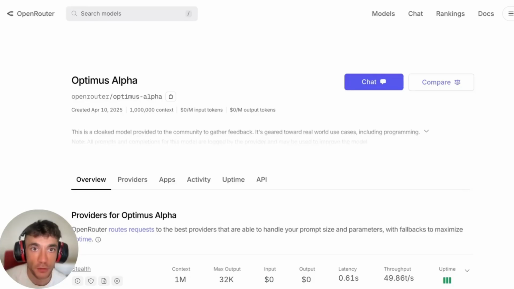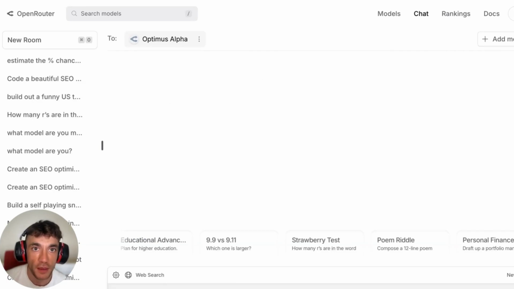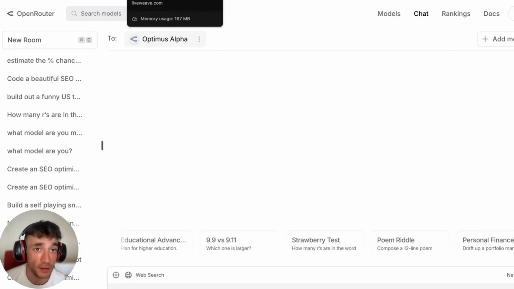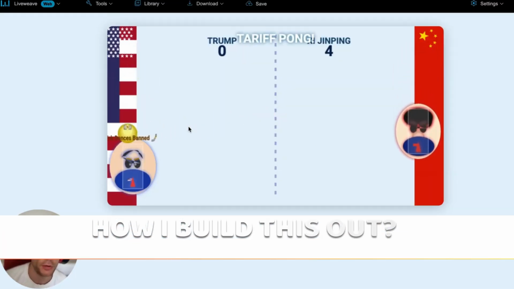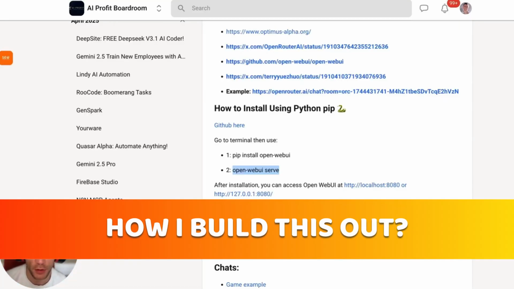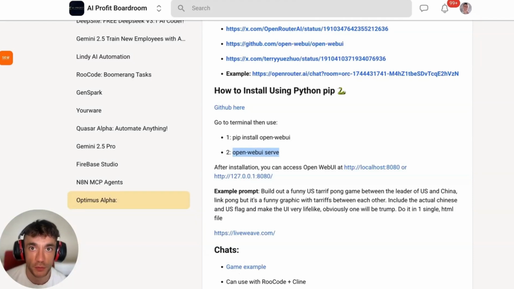You can use OpenRouter inside the chat. And then also you can just take this API key and plug it into n8n and create AI agents that way. Now, if you want to learn how I built this out, let me show you. So I'll pull up this chat inside the AI Profit Boardroom. Just go to the SOP section, you get all the notes here.